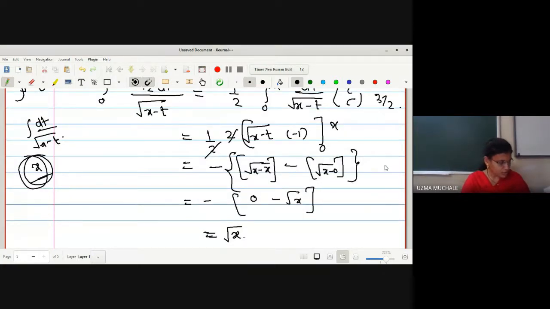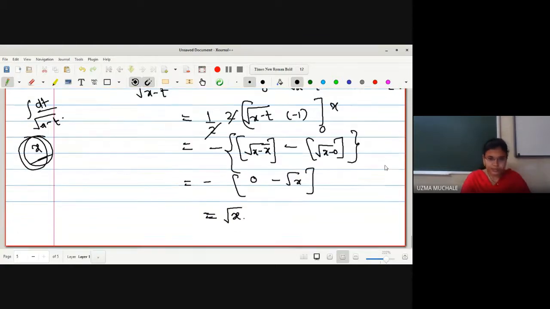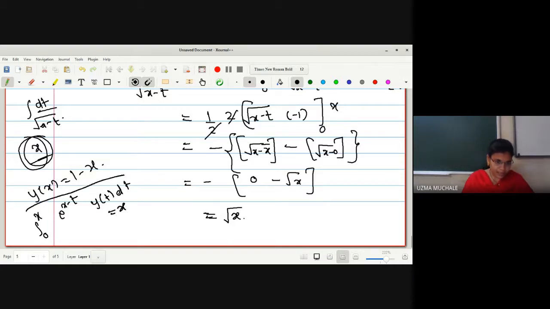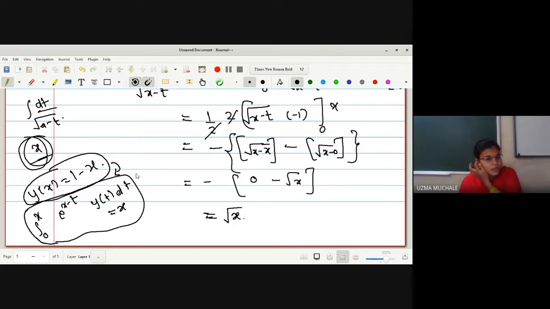Actually, you have to solve this example. Show that y of x is equal to 1 minus x is a solution of integration 0 to x e raised to x minus t y of t dt is equal to x. ये आपका इंटीग्रल इक्वेशन है और आपको वेरीफाई करना है कि ये y of x से सॉल्यूशन है या नहीं. Okay, do it fastly and tell me.